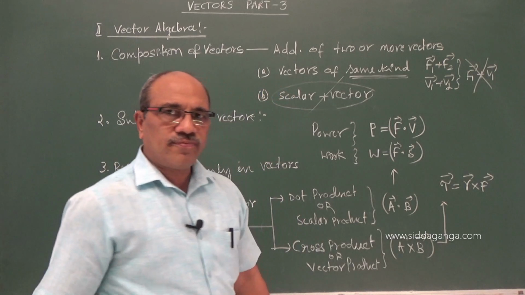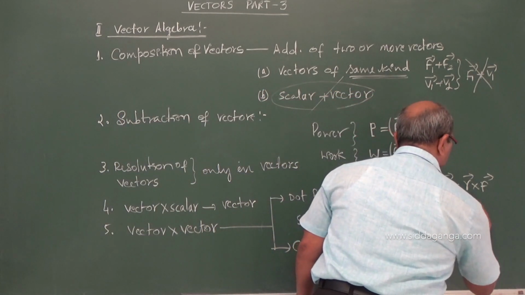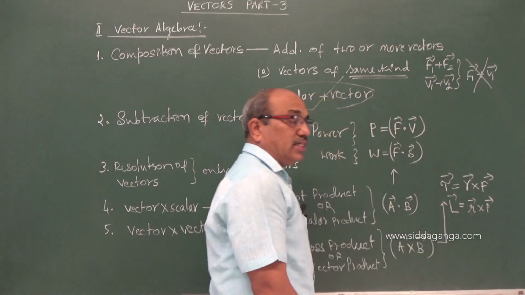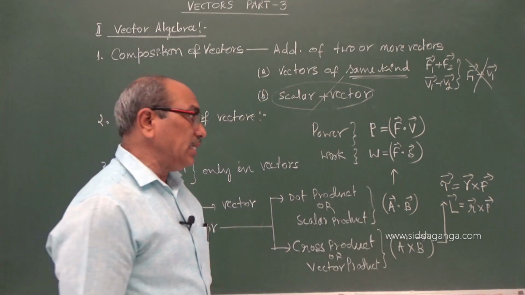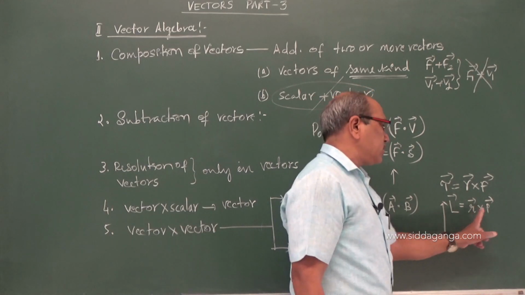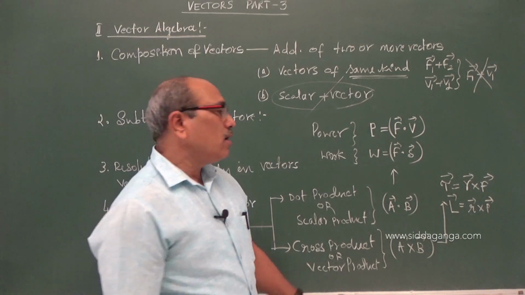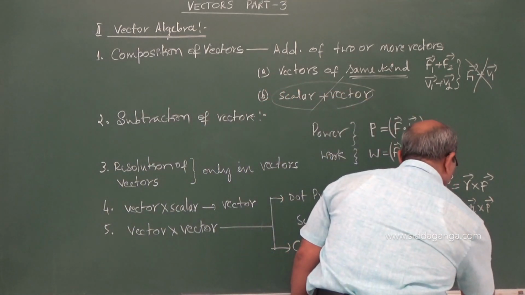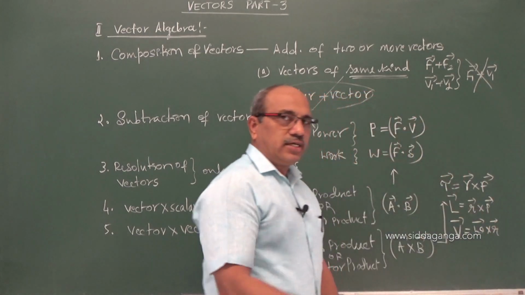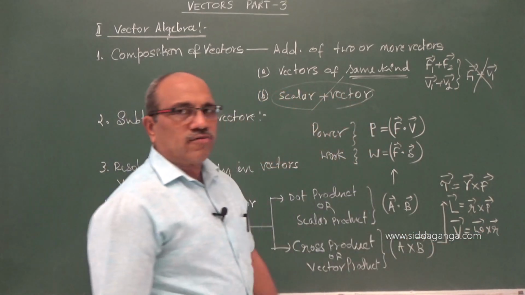R cross F is a vector. Or angular momentum can be written as R cross P, where R is a position vector and P is the linear momentum. It is usually called the radius vector into linear momentum. Or you can write linear velocity is equal to omega cross R, where R is a radius vector and omega is angular velocity. Angular velocity and R give you the linear velocity.